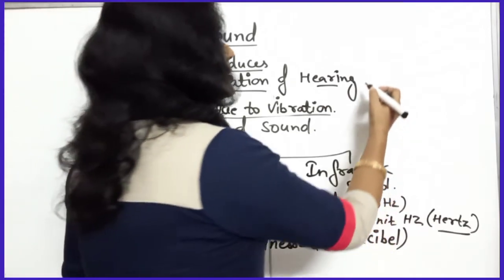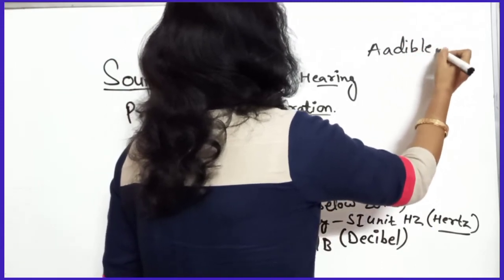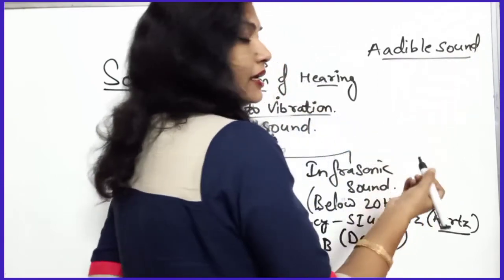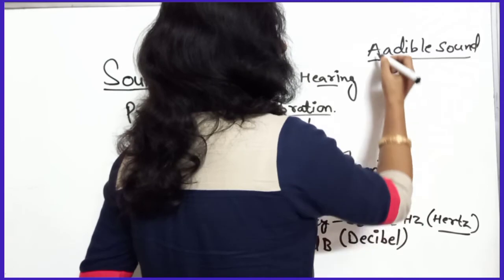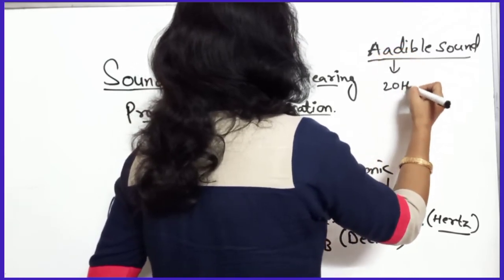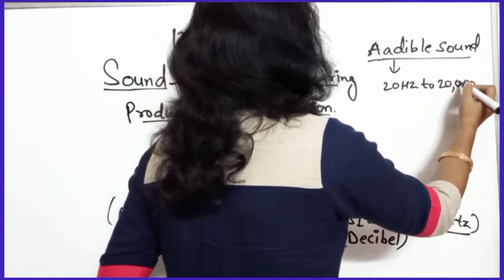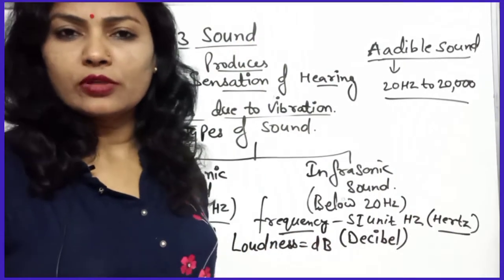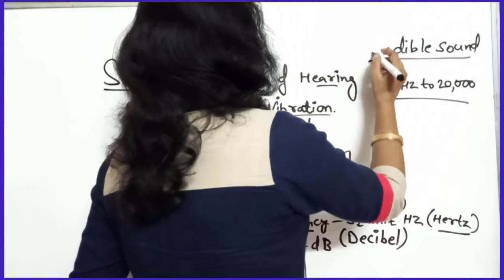Okay, audible sound, that we can hear. For the human ear, the range of audible sound will be 20 hertz to 20,000 hertz. Okay, this is the audible range, or range of audible sound. This is the audible sound.